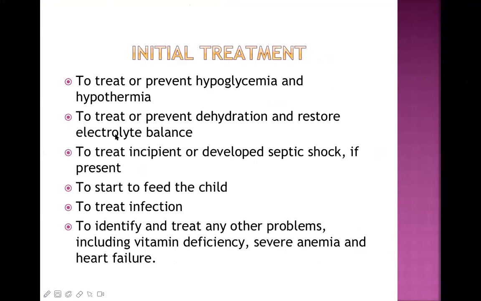Okay, see here. What are the common electrolytes which we are concerned with and which we need to restore in this type of babies? Which type of electrolytes are there? Sodium and potassium, sir. Potassium and calcium. Good. Sodium, potassium, and calcium. These are the three main ones. Sodium and chloride. Very good. Whenever we talk about sodium, chloride always follows it. So you can simply say sodium, potassium, and calcium. Even if you say chloride, your answer is correct.